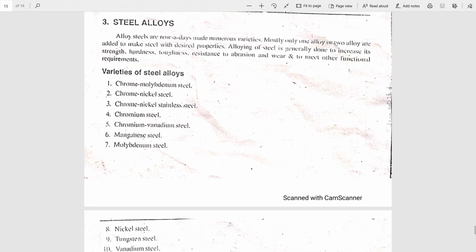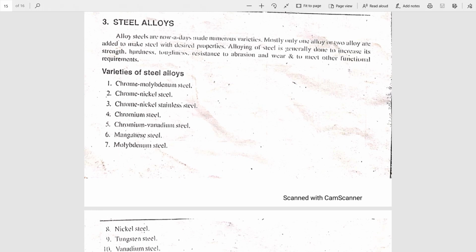Next we are moving towards the steel alloys. In examination or in question paper you may have the question: list the different steel alloys. Just see the steel alloys, 10 different types are there. We'll see one by one.